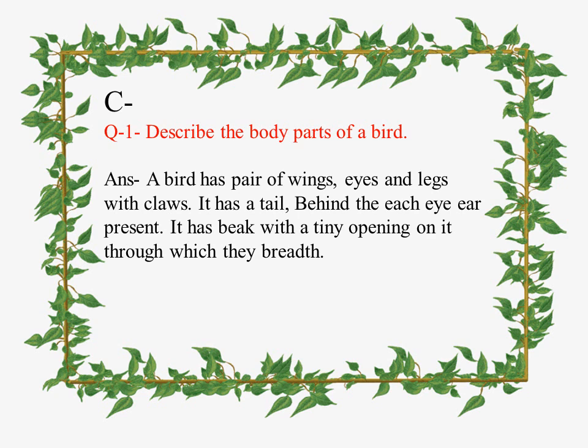Here I describe its body parts. A bird has a pair of wings, a pair of eyes, and legs with claws. It has a tail. Behind each eye, an ear is present. It has a beak with a tiny opening on it through which they breathe.